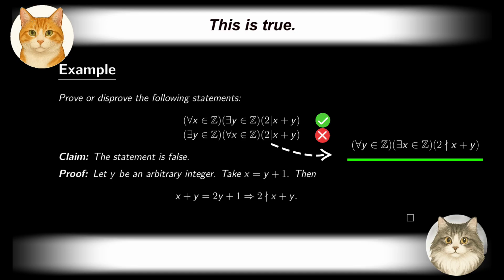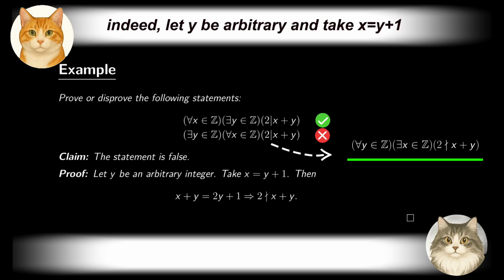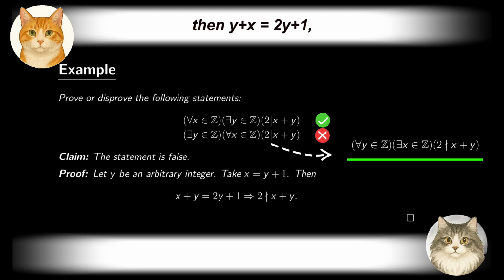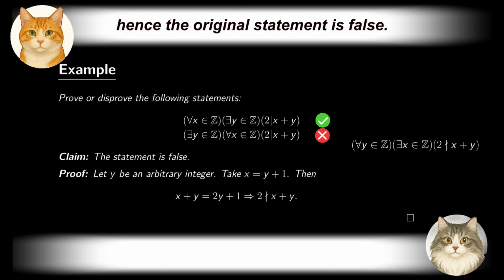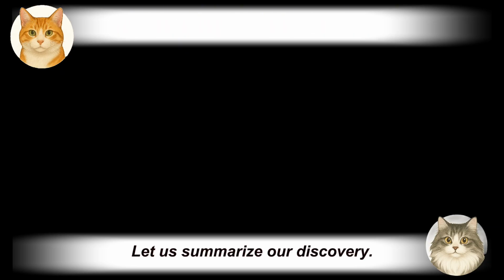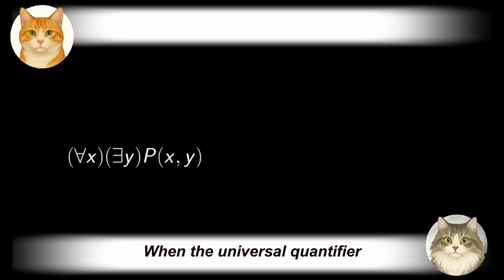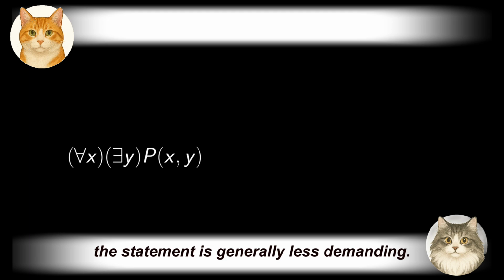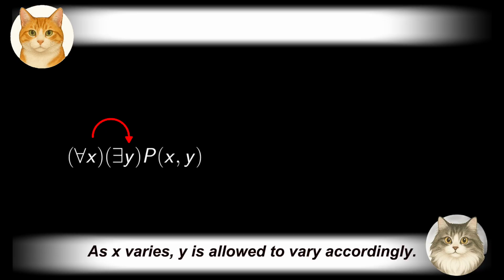This is true indeed. Let y be arbitrary, and take x to be y plus 1. Then y plus x is equal to 2y plus 1, which is not divisible by 2. Hence the original statement is false. Let us summarize our discovery. When the universal quantifier comes before the existential quantifier, the statement is generally less demanding. The choice of y can depend on the given x. As x varies, y is allowed to vary accordingly.